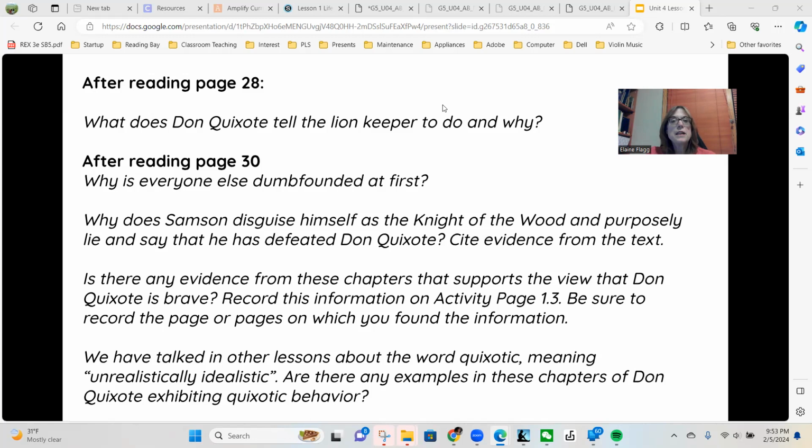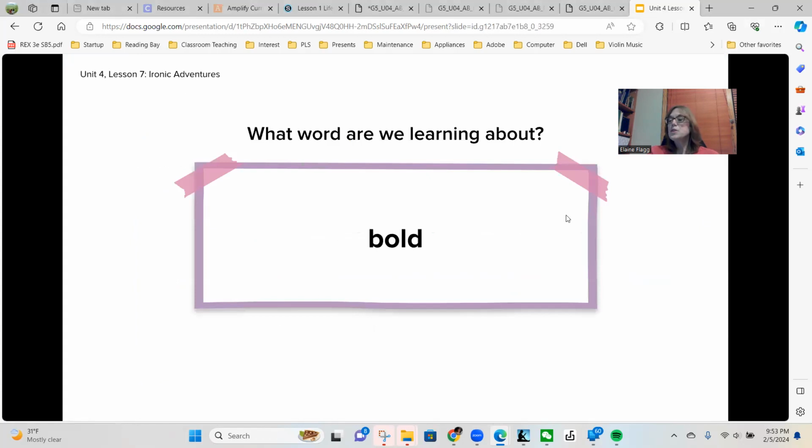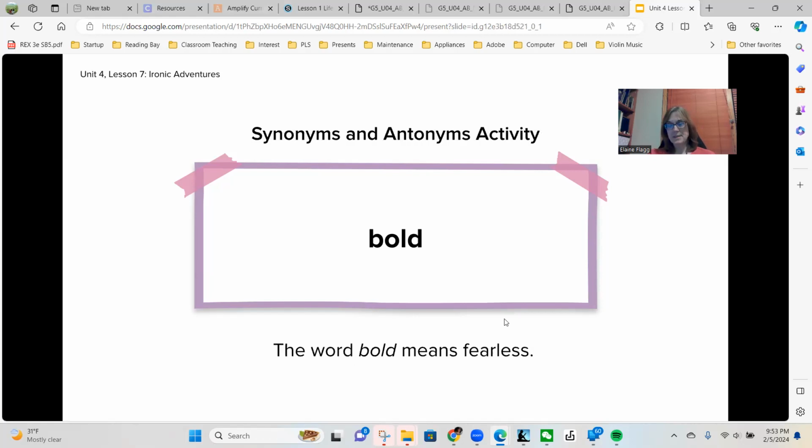Okay, so now we did that. So I'd like to go over this next word. This next word is bold. Sancho says he's not crazy, he's bold. Bold means fearless, means that you don't fear anything. So one example is the pilgrims took the bold step of sailing to a new land to find religious freedom. So something that you do that might be fearless. Have you ever taken any bold actions or can think of anyone who has ever taken a bold action? So think about that for just a little bit.